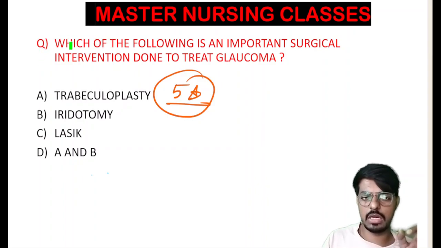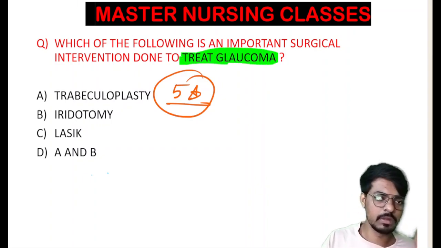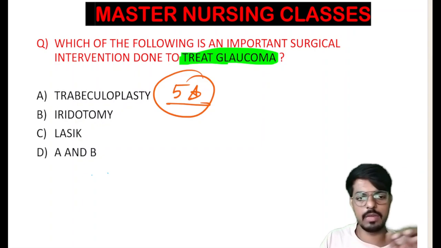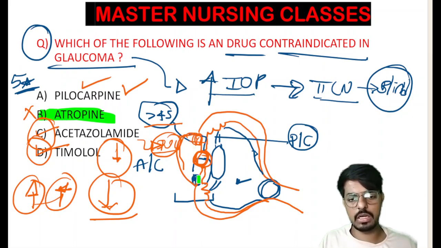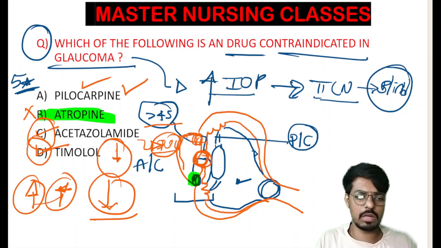So the next question is like this: which of the following is an important surgical intervention done to treat glaucoma? Very, very simple thing. The particular angle here in between the iris and cornea, at that area we have a whole-like structure, that is what we call the trabecular meshwork.